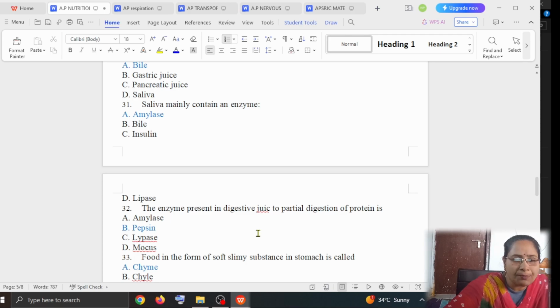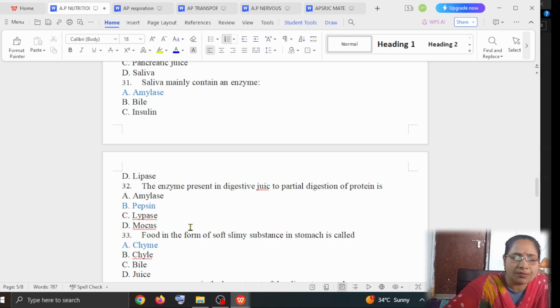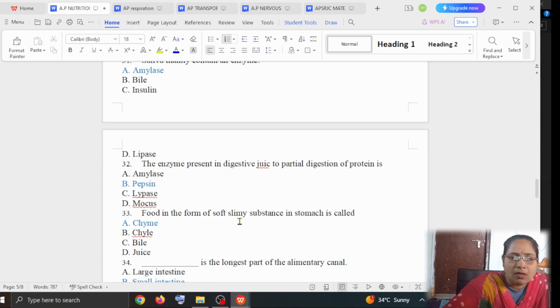What is the enzyme present in the digestive juice that is helpful for the partial digestion of proteins? Option A is amylase, option B is pepsin, option C is lipase, option D is mucus. The answer is pepsin.